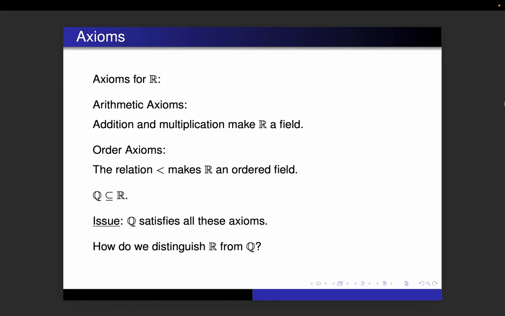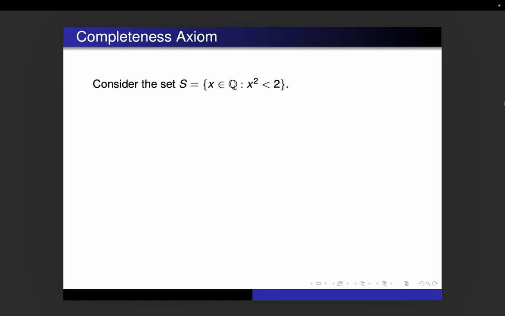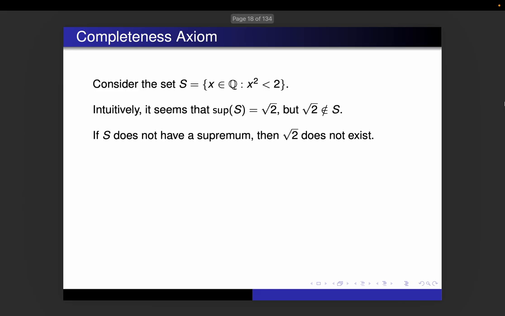How do we do this? Well, let's look at this set here, the set S consisting of all rational numbers, where when you square those numbers, you get a number less than 2. Now, if we use our intuition, it should be that the supremum of this set is the square root of 2. Despite the fact that square root of 2 is not in the set, it doesn't square to a number less than 2, and it's not even a rational number. But if that set does not have a supremum, that means the square root of 2 does not exist, and it's not consistent with how we think of the real numbers.